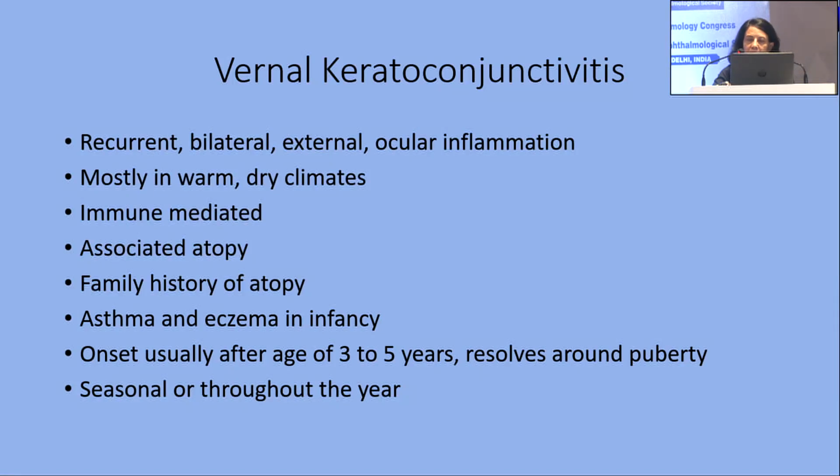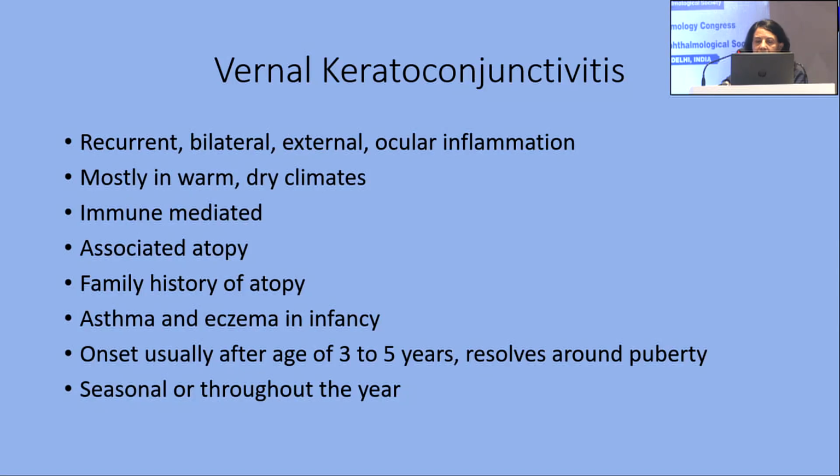Now, vernal keratoconjunctivitis, VKC, is the most common, most notorious, and at times very difficult for ophthalmologists to deal with. It is usually a recurrent bilateral external ocular inflammation, mostly in warm, dry climates, immune mediated, associated with atopy in many cases, and a family history of atopy is also there in many cases.